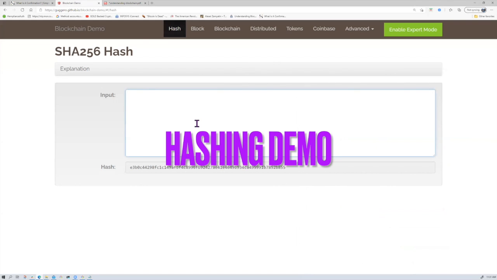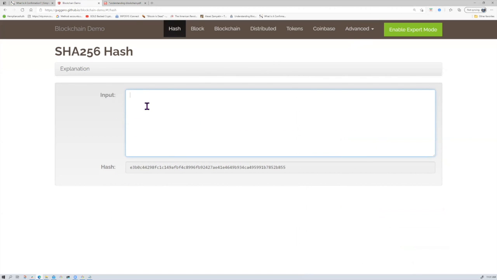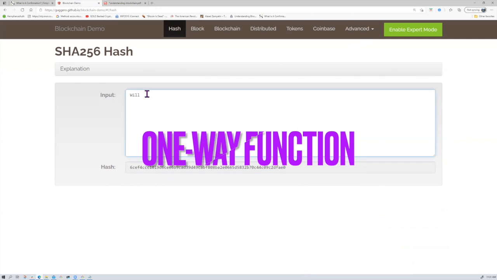Okay, so first of all, hash is a cryptographic algorithm that is a one-way. It's called one-way. One-way means you cannot deconstruct the input from this hash here. I want you to understand that very clearly. So you cannot deconstruct your input from this hash. For example, I'm typing "will" here, so I have a new hash here. I cannot take this and deconstruct back to "will." I cannot do that. I want you to understand that very clearly, okay?